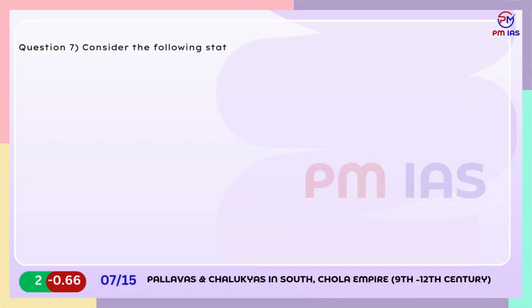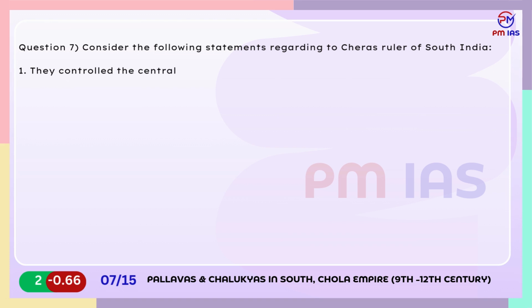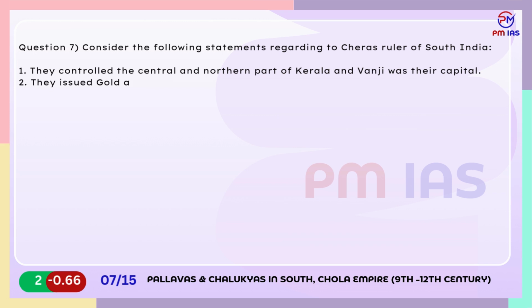Question 7. Consider the following statements regarding the Chera rulers of South India. 1. They controlled the central and northern part of Kerala and Vanji was their capital. 2. They issued gold and silver coins with their bow and arrow emblem on them. Which of the statements given above are incorrect?